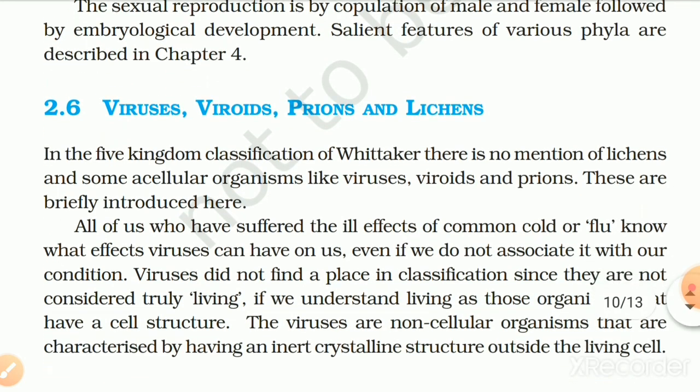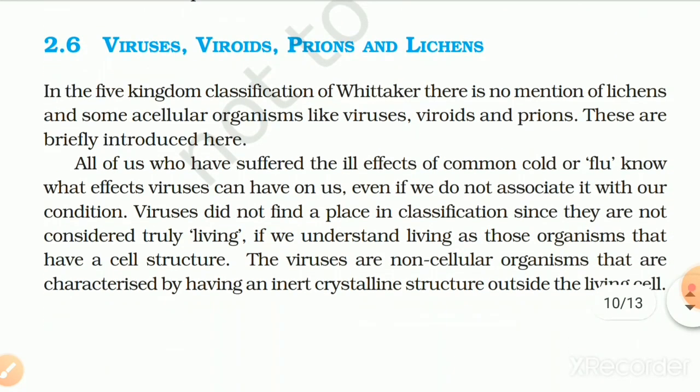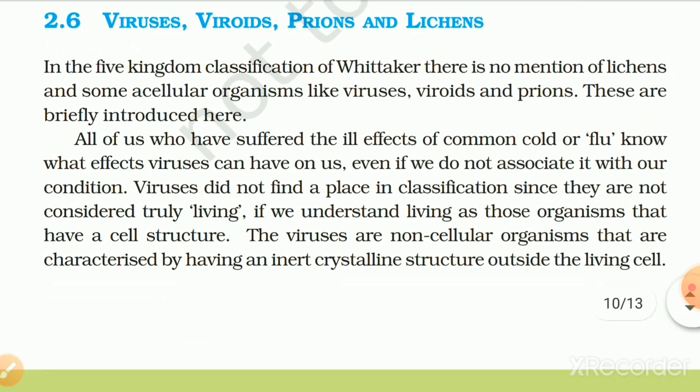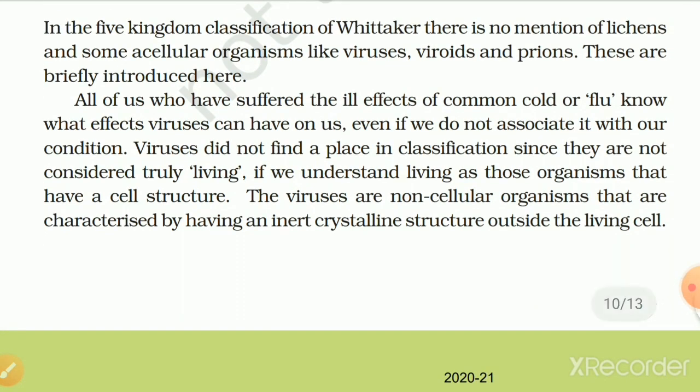2.6 Viruses, viroids, prions and lichens. In the five kingdom classification of Whittaker, there is no mention of lichens and some acellular organisms like viruses, viroids and prions. These are briefly introduced here. All of us who have suffered the ill effects of common cold or flu know what effects viruses can have on us, even if we do not associate it with our condition.